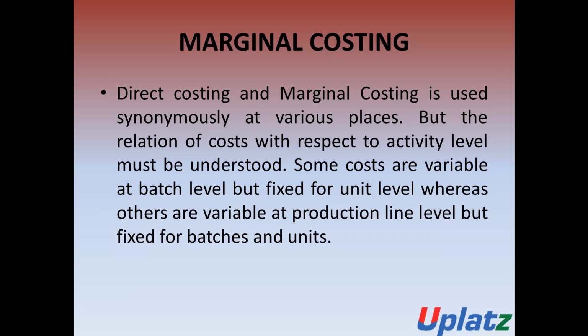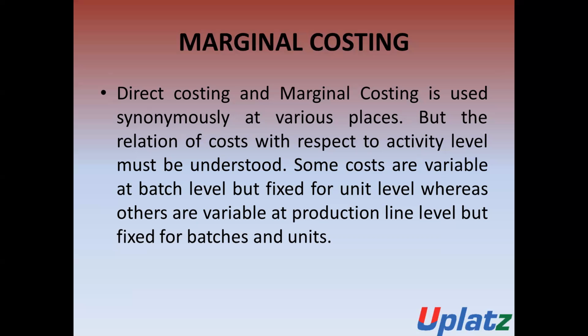So it is very important to understand the relationship of the cost to the activity level, and to determine whether it is a variable cost or a fixed cost.